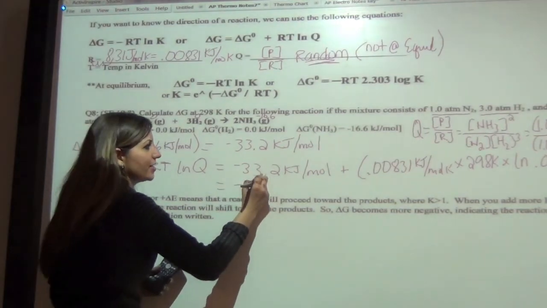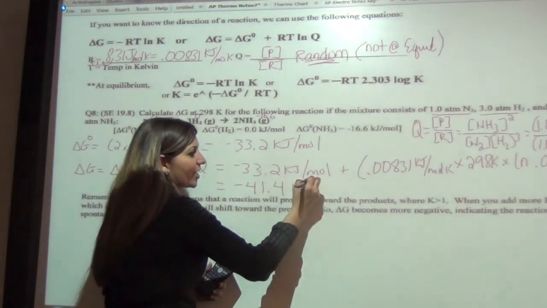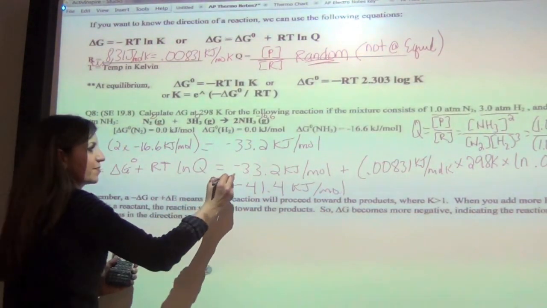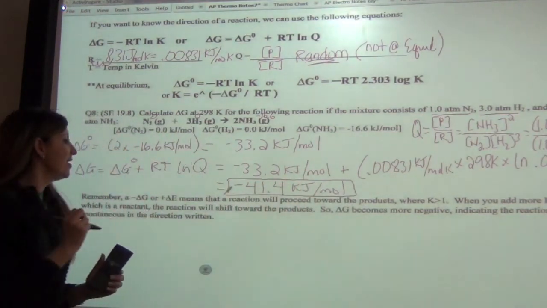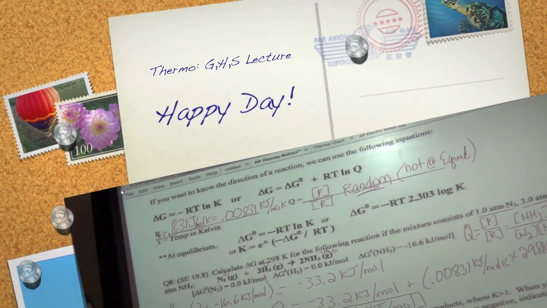And what you should get is negative 41.4, and in this case, we're talking about delta G again, so we're just going to say kilojoules or per mole if you have a mole of something inside of your equation. Right? And so this last thing just says, remember that a negative delta G or a positive delta E means that your reaction